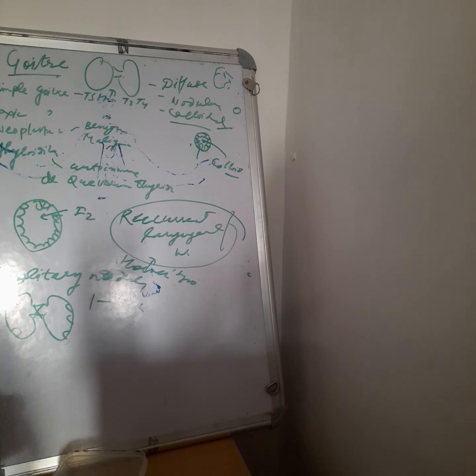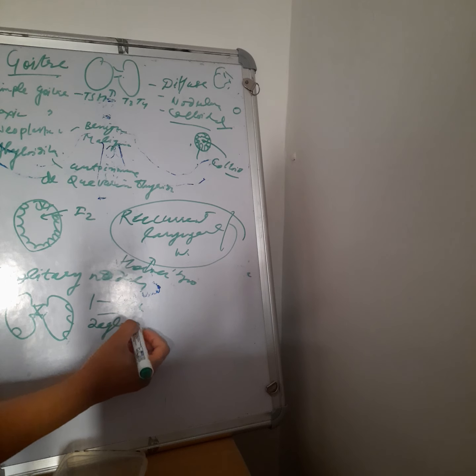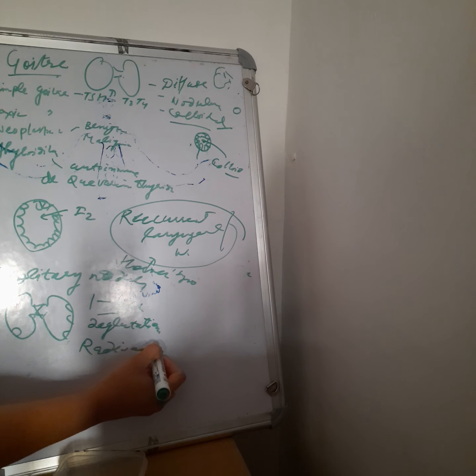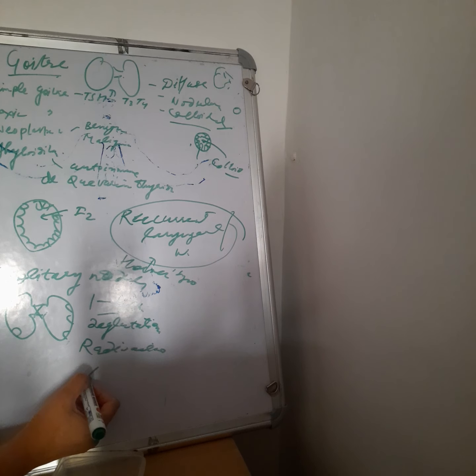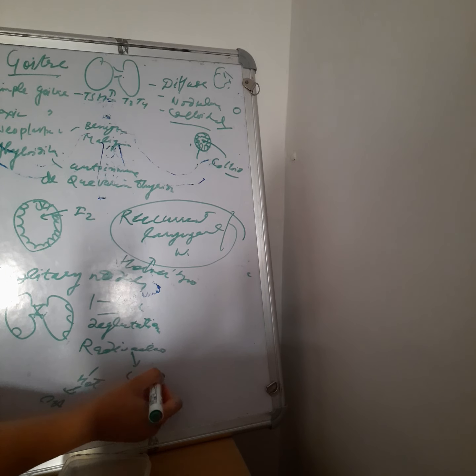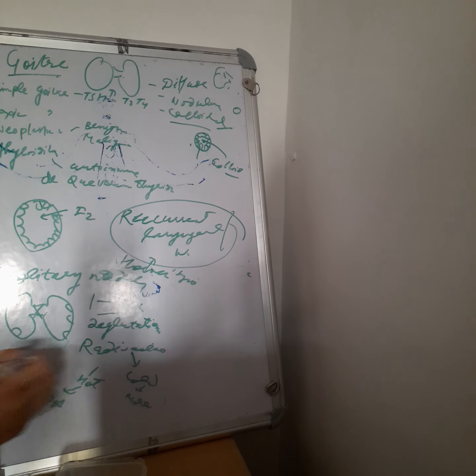And this may cause deglutition problems. For the diagnosis, we have to go for the radioactive scan. If it is hot, then it may be carcinoma, and if it is cold, then it is simply a nodule. So what is the treatment?